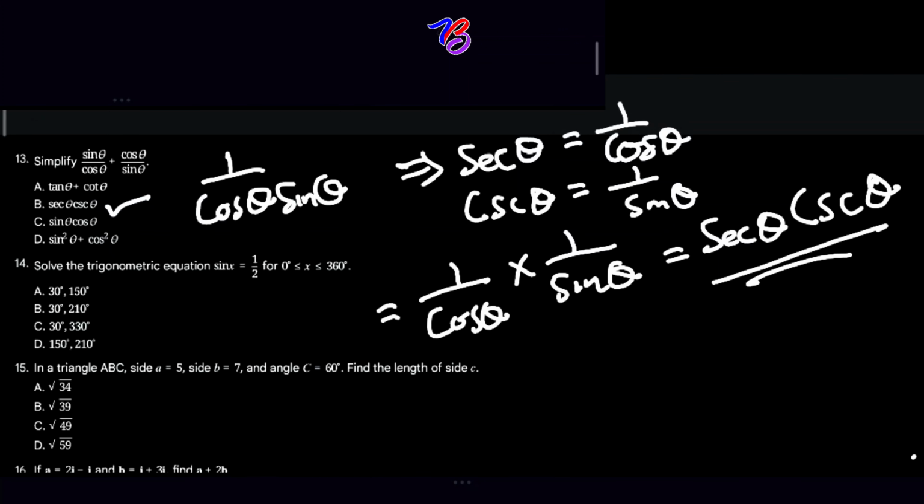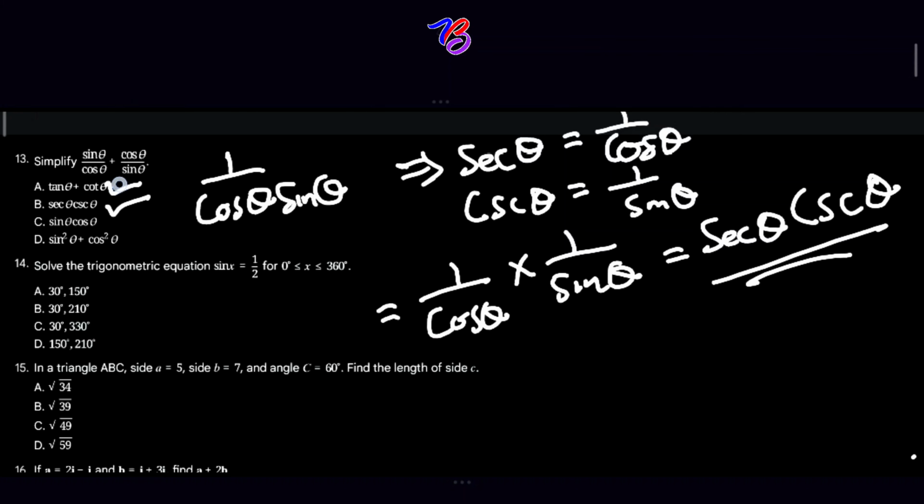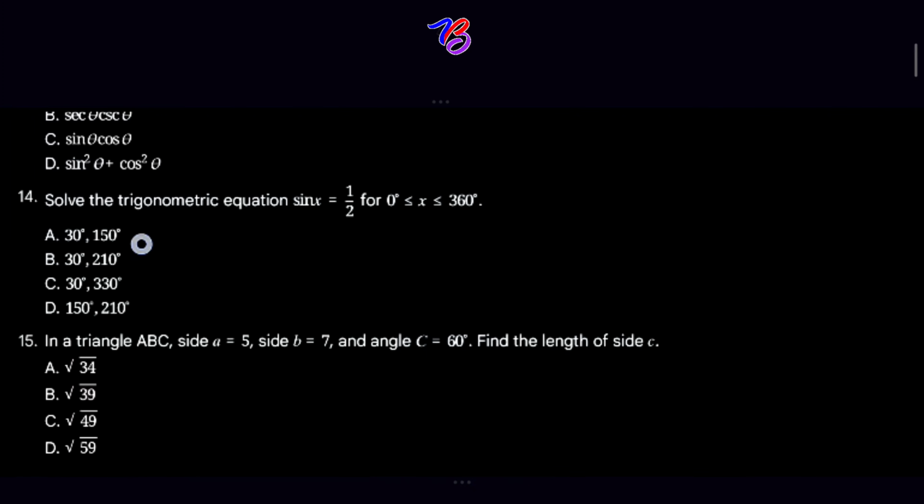Then if you check from where we are coming from, you look at option A, it is also correct. I hope you are following. Option A is also correct. You need to be very careful as to where the question is heading to. But this one stopped halfway. So in JAMB and WAEC, some of the options are even correct, but they have been solved halfway. So please be careful and solve your question properly. Question 14. Solve the trigonometric equation.